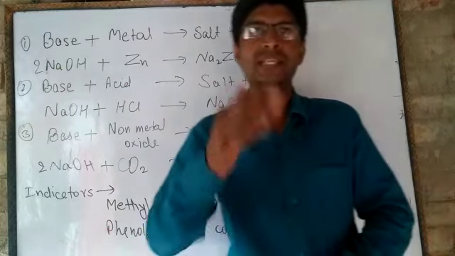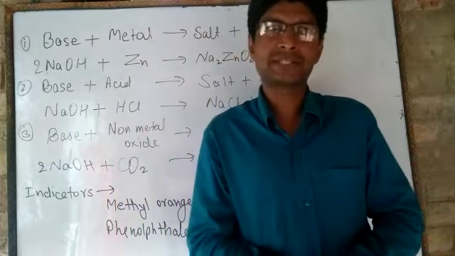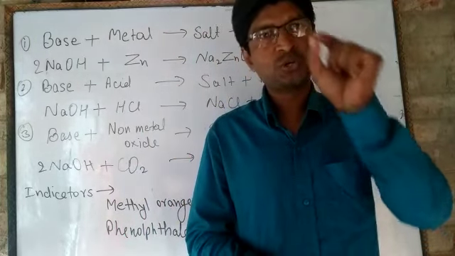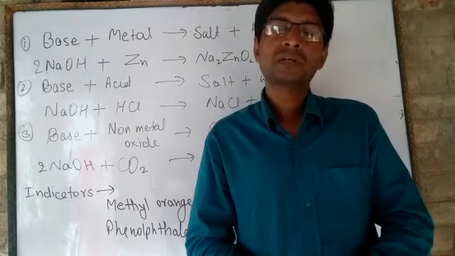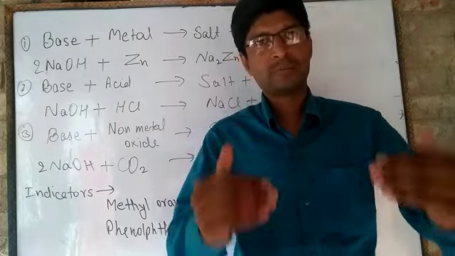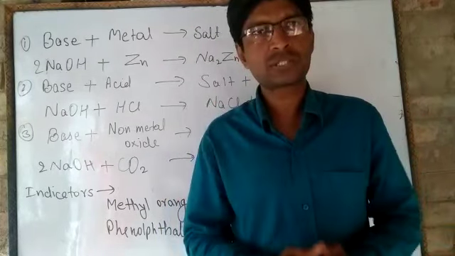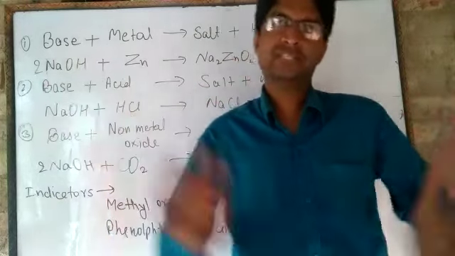But in class 10th, you have to define bases like this: bases are the substances which produce hydroxide ions. Sodium hydroxide, potassium hydroxide, calcium hydroxide, zinc hydroxide, iron hydroxide, these are examples of bases.